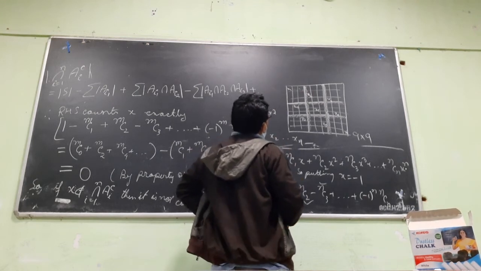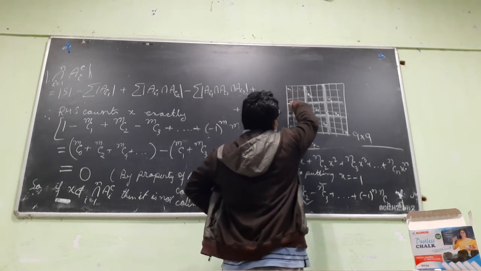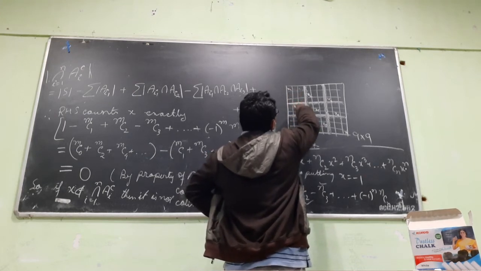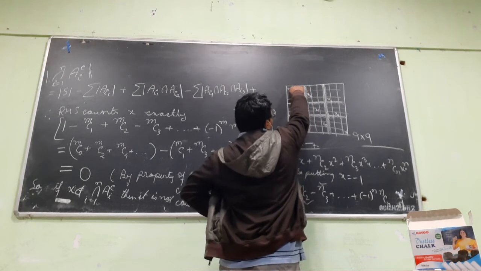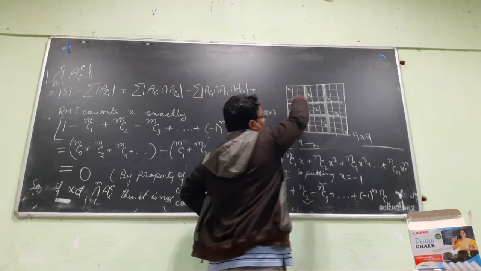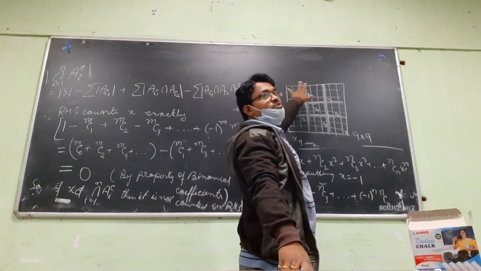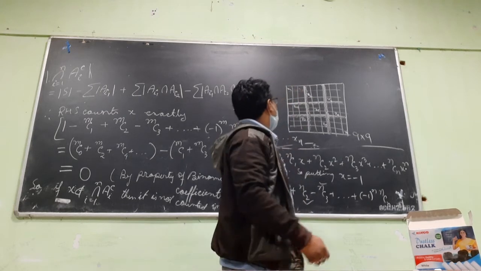If we look at it this way, after choosing the first column element, I cannot place the second one in the same small grid. Once I place one there, that particular grid is gone already.